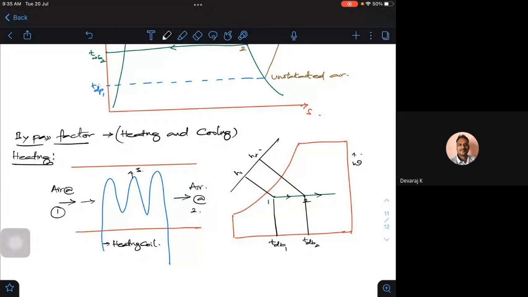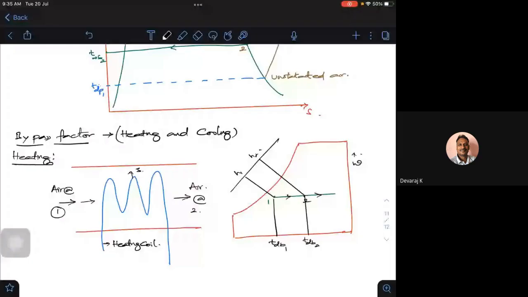The extent to which the air approaches the effective surface temperature of the coil is expressed by the bypass factor.